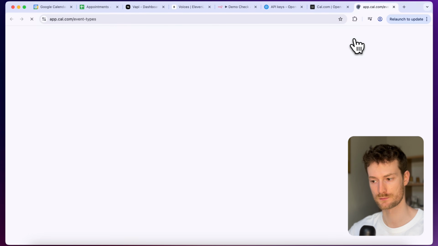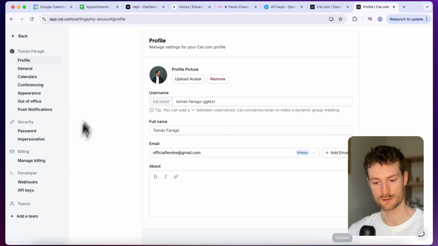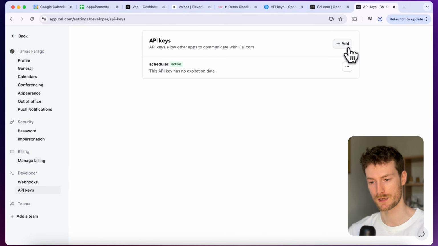I'm just going to go to Cal.com. And once you've registered here, you need to create an event type. And when you have that, you need to click on settings and go to API keys. And let's create a new API key. So this will be used to authenticate your account in n8n.